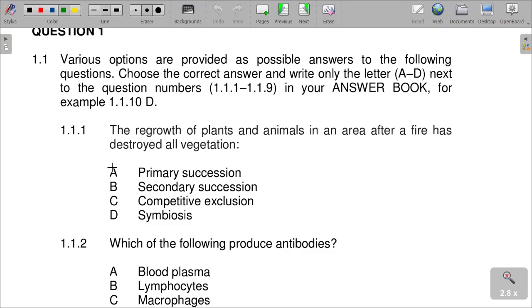Primary is for the first time, and then obviously secondary succession is the correct answer here. Competitive exclusion has to do with resource partitioning and so on. So the answer is B on question 1.1.